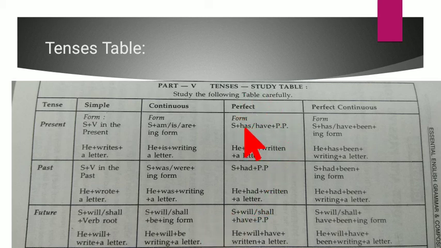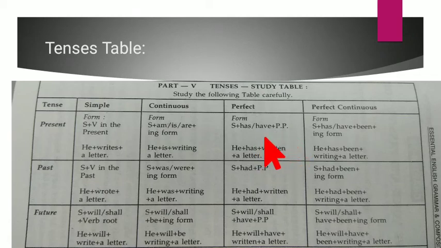Now coming to the perfect tense, we had already learned the rule that the continuous and the perfect tenses are formed with the help of the present and the past participle form. So the perfect tense will be what? Subject plus has or have plus past participle.